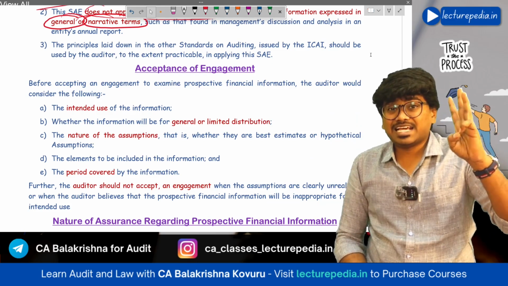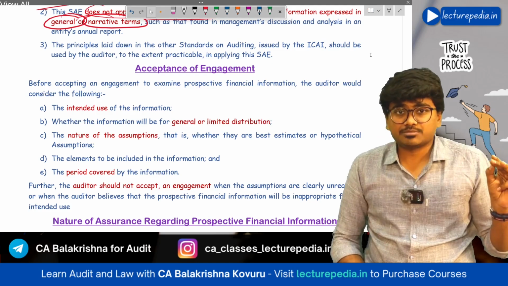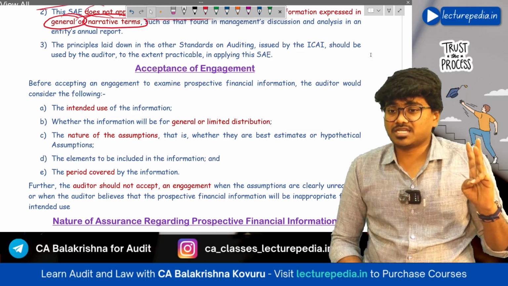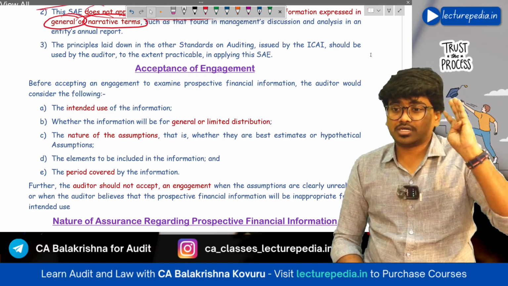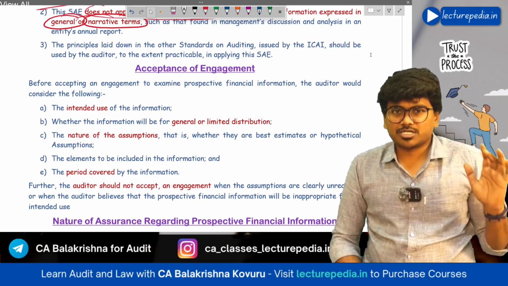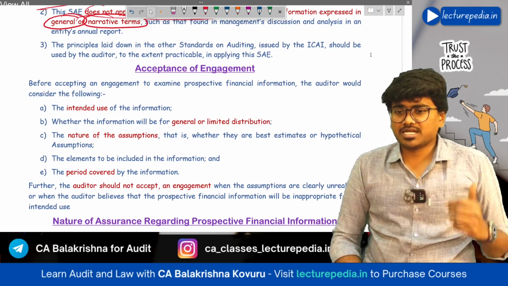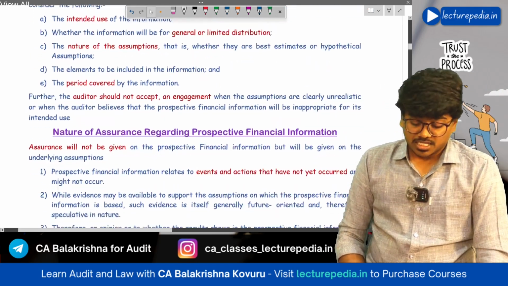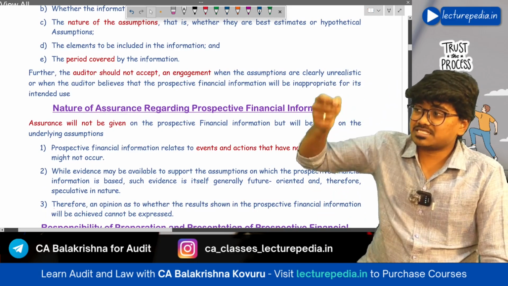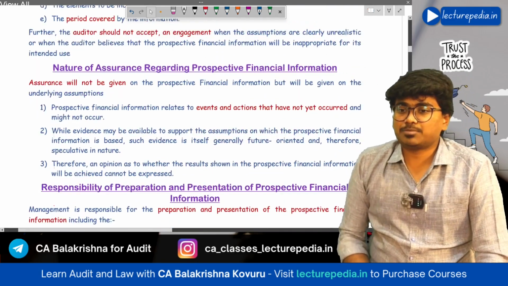Next, what is the nature of the assumptions that you are using for this prospective information, whether they are best estimate assumptions or hypothetical assumptions. You have to discuss this with the management. Next, what elements are to be included in this information, and what is the period covered, whether it is for the next 5 years, the next 10 years, or what period has been covered. And if the chartered accountant feels that the assumptions the management has taken are unreasonable, then he will not accept the engagement.